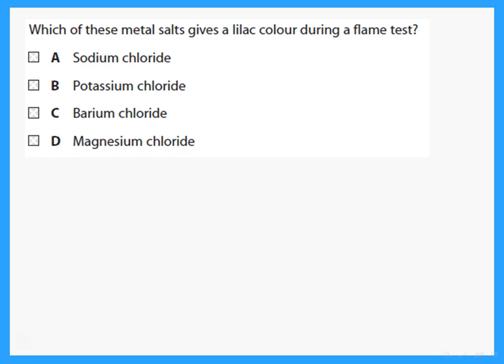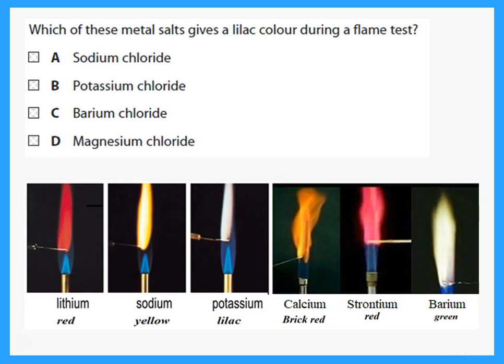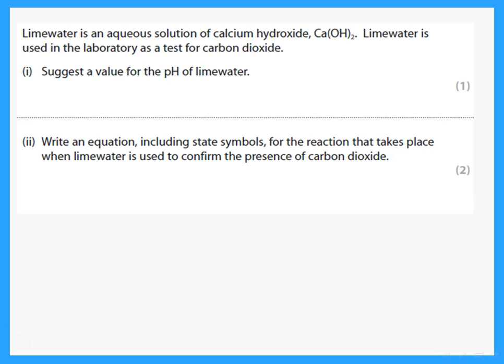Which of these metal salts gives a lilac color during a flame test? Well, you should remember it is potassium that gives a lilac color. Lime water is an aqueous solution of calcium hydroxide. Lime water is used in the laboratory as a test for carbon dioxide. What do you think would be the pH of lime water? Well, calcium hydroxide is obviously a strong base, so you would get a pH of about 12.